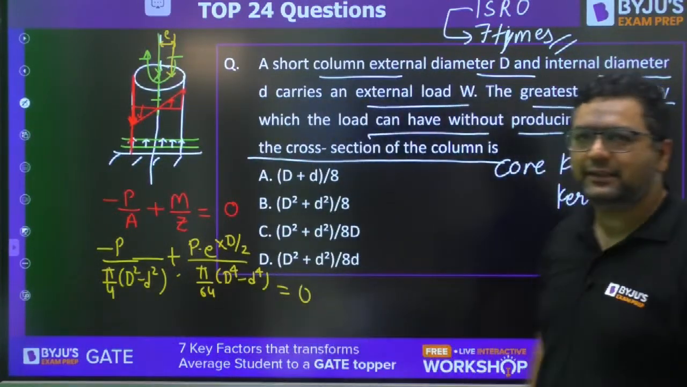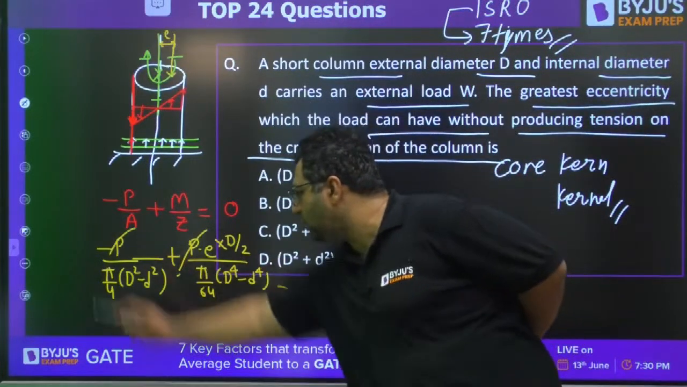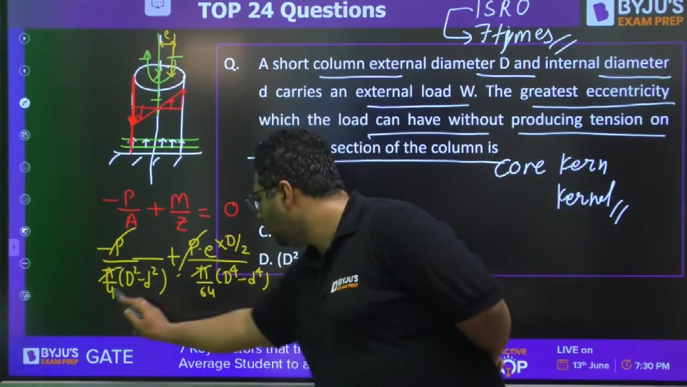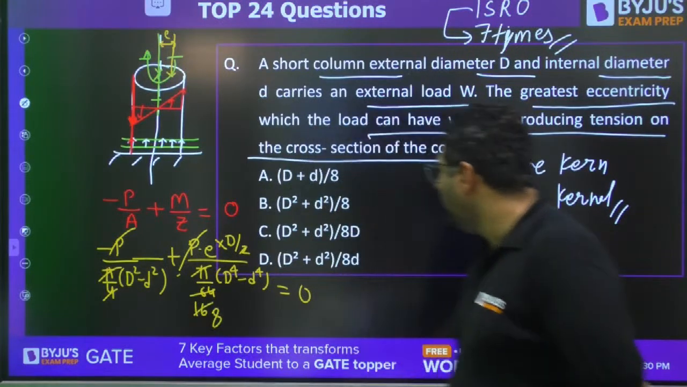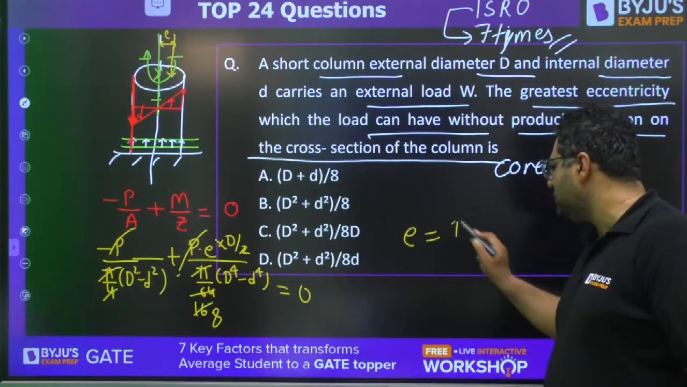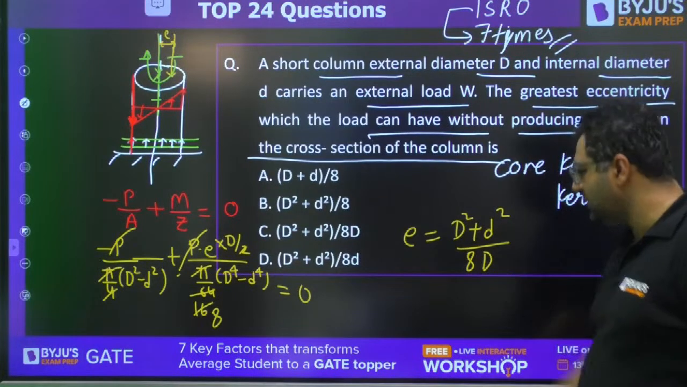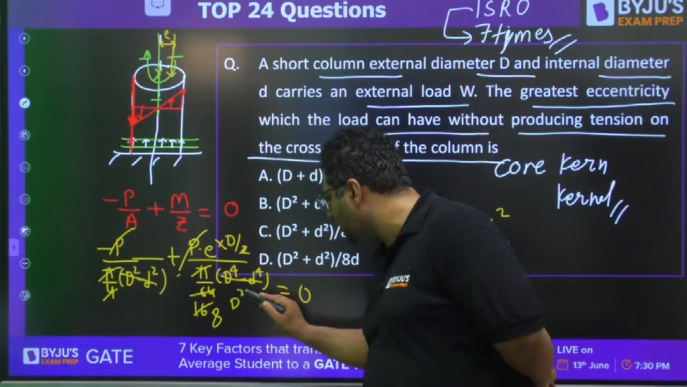Yes, Arun is saying C, Sachin is saying C. So my dear, you know that P will get cancelled out, and minus plus when you will be playing with it, pi cancels out. 4 will give you 16 here, 16 will give you 8 here. So you will be getting eccentricity equal to (D square plus small d square) upon 8D. Why will you get this? Because D to the power 4 minus d to the power 4 will give D square plus d square.